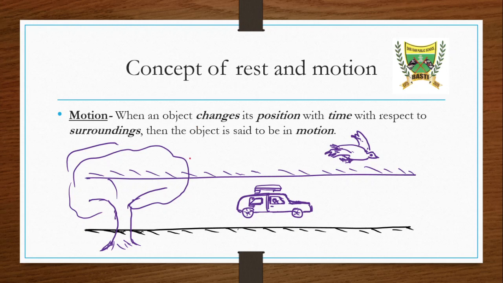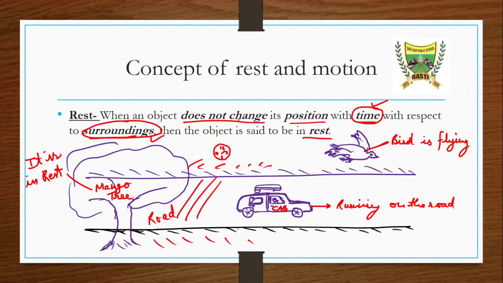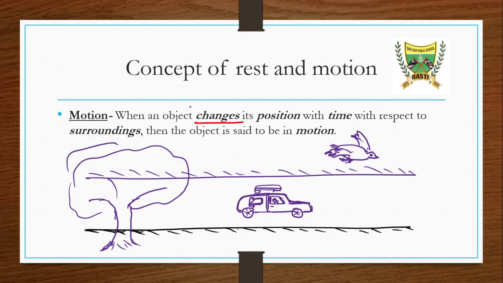So motion, what is the definition of motion? It says when an object changes. In the previous definition we said that it does not change. Look here, it does not change. But here we are saying it is changing its position. This is the only difference. So motion is when an object changes its position with time and with respect to the surrounding.